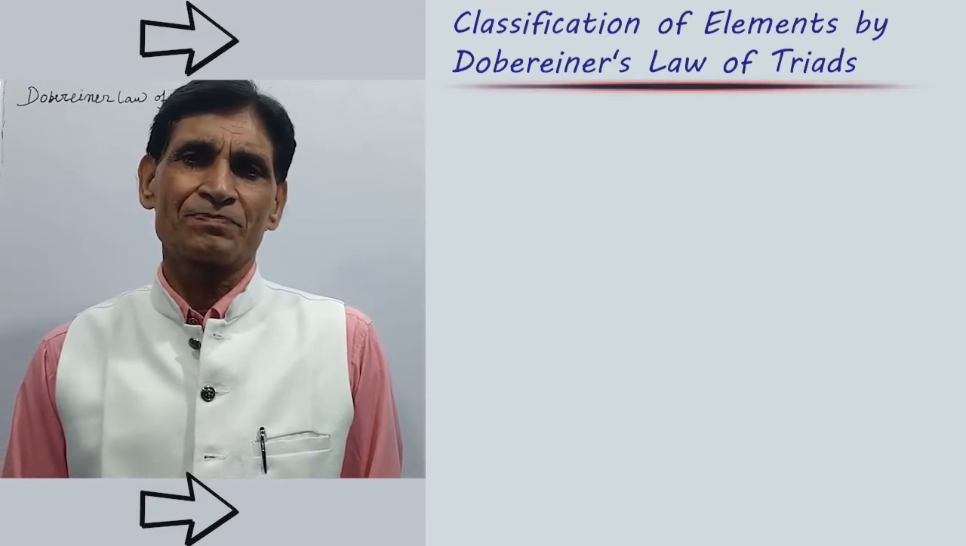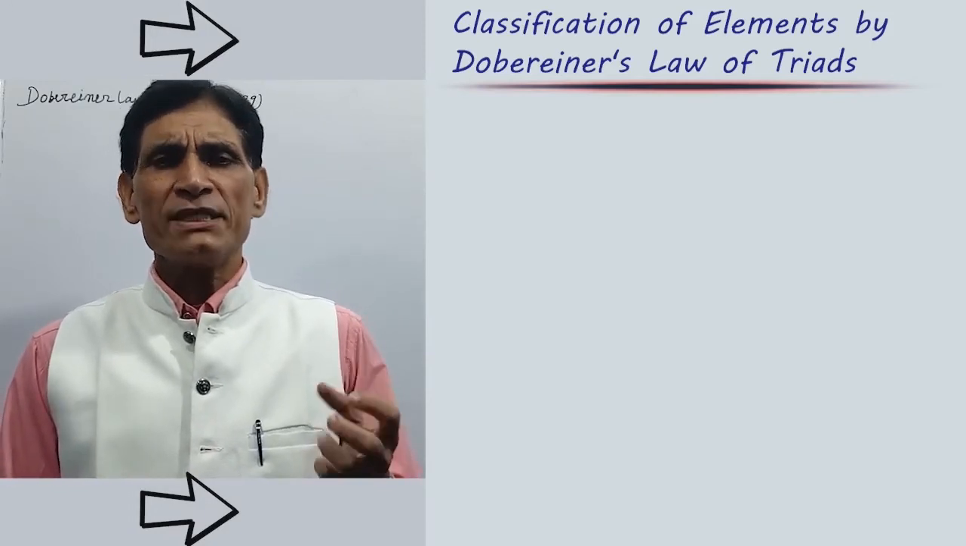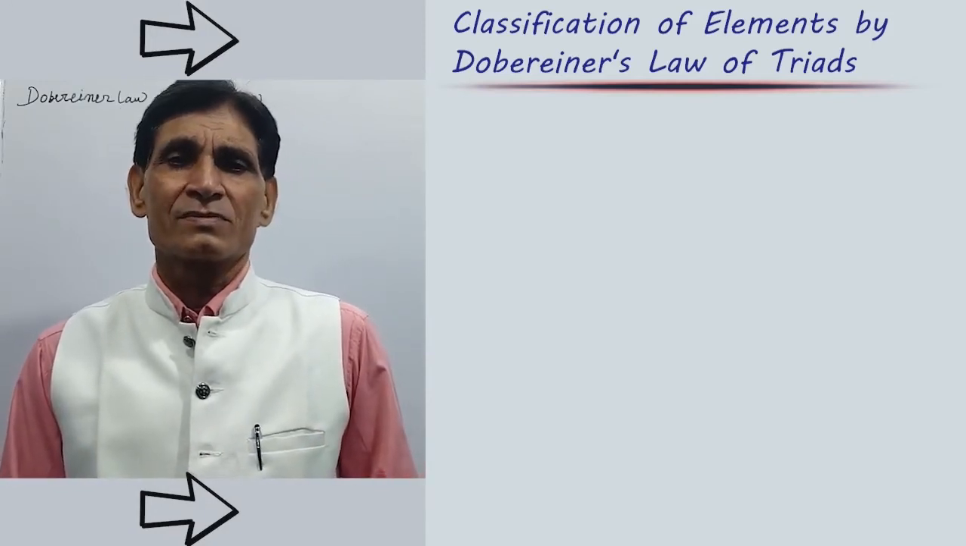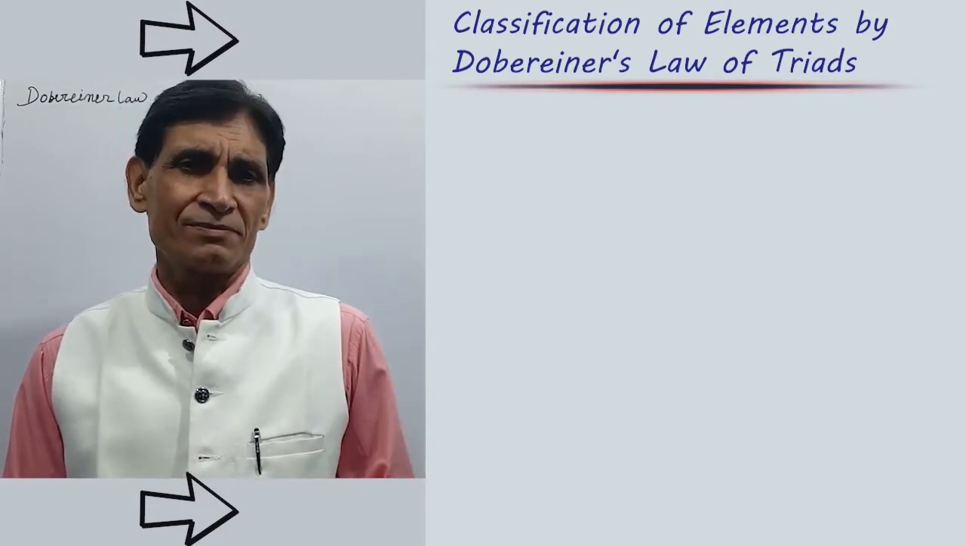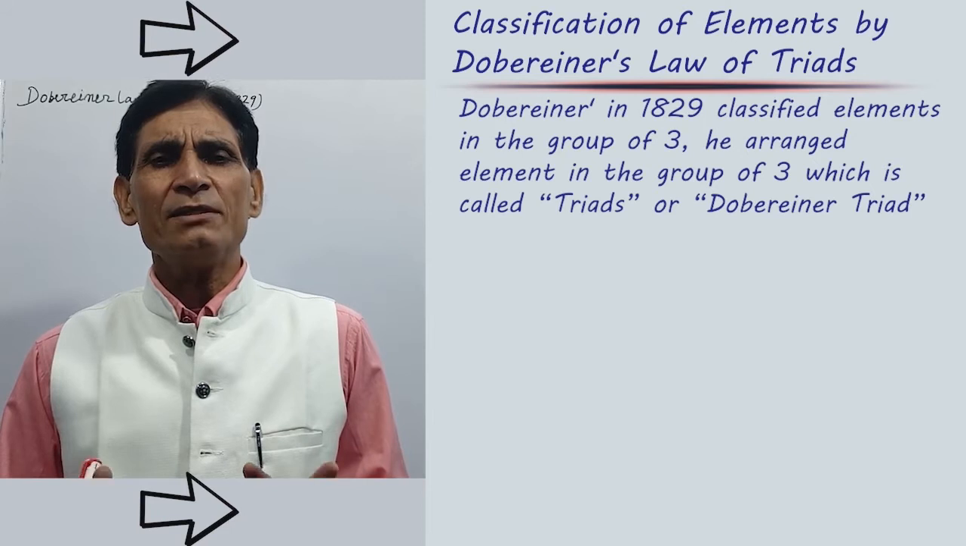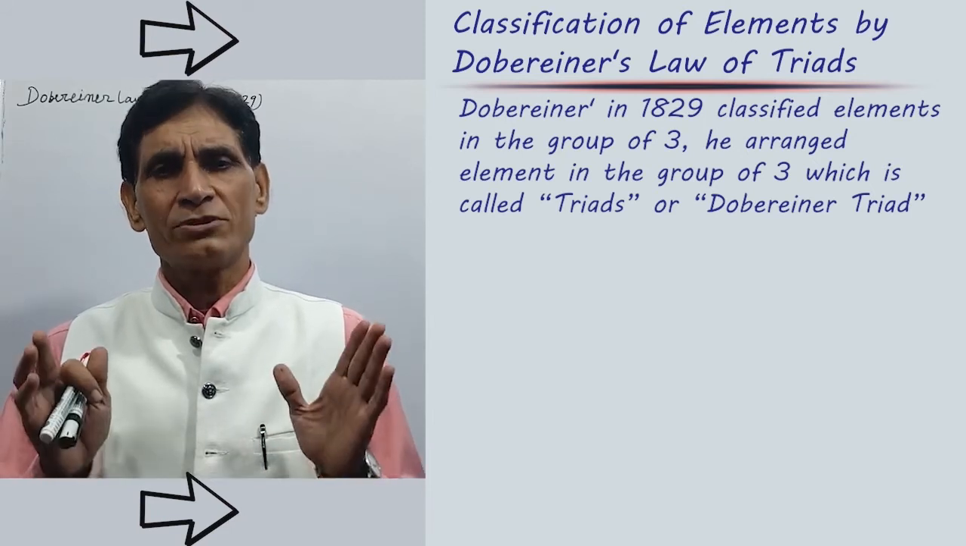Hello students, in this video you will find classification of elements by Dobereiner's law of triads. Dobereiner in 1829 classified elements in groups of 3.